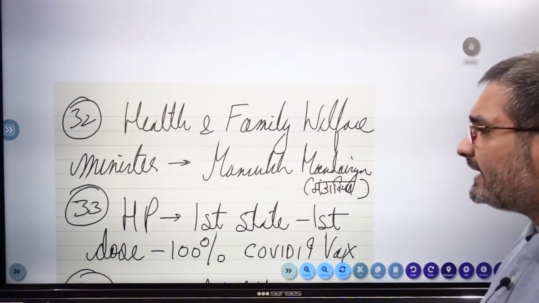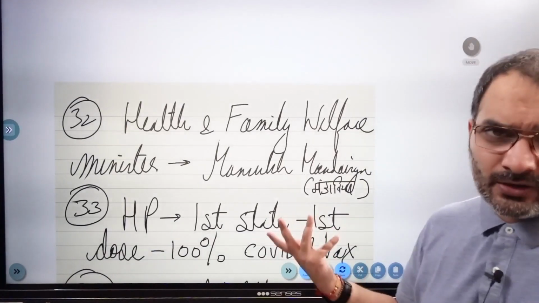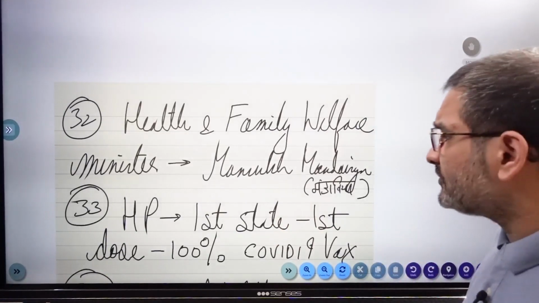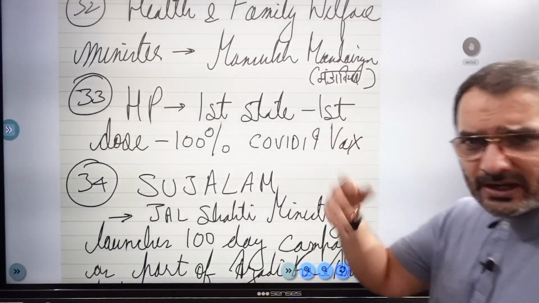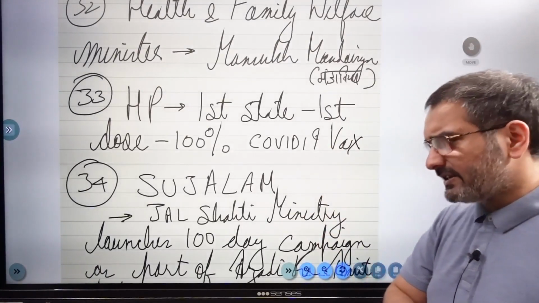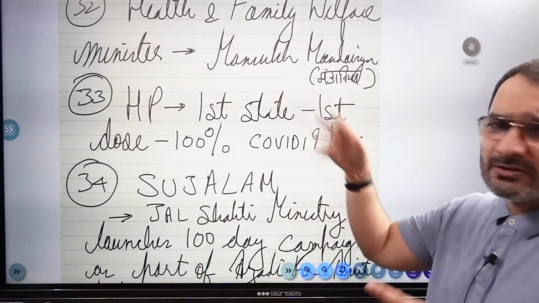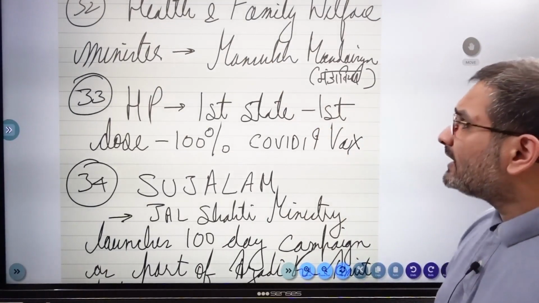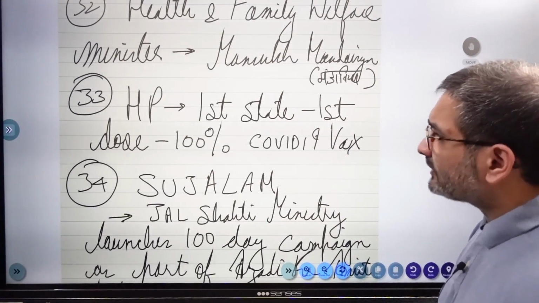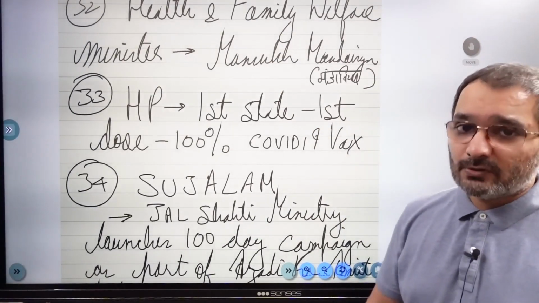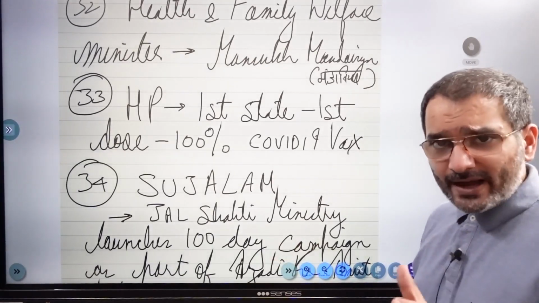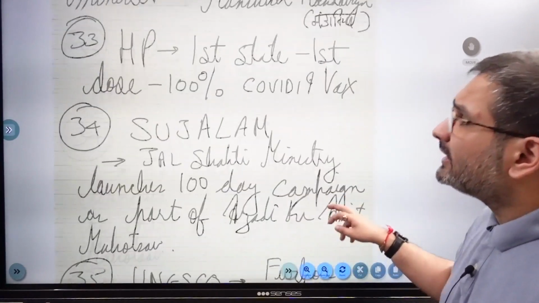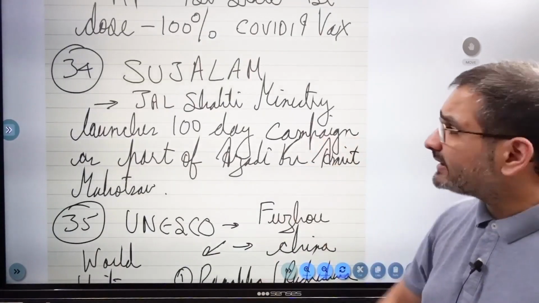And health and family welfare minister, again not a current affair, मतलब पहले हम कवर कर ही चुके हैं, but मनसुख मंडाविया, जस्ट एक बारी क्योंकि वो गुजरात वाले अभी सीएम साहब ने अभी रिजाइन करना पड़ा उनको, and then he was running around, so I thought I'll just repeat it. Himachal Pradesh became the first state to provide the first dose to 100% of its population. First dose of what? Not whiskey, COVID vaccination, COVID-19 vaccination, right? और पहले भी सिटी थी, अब ये स्टेट था.